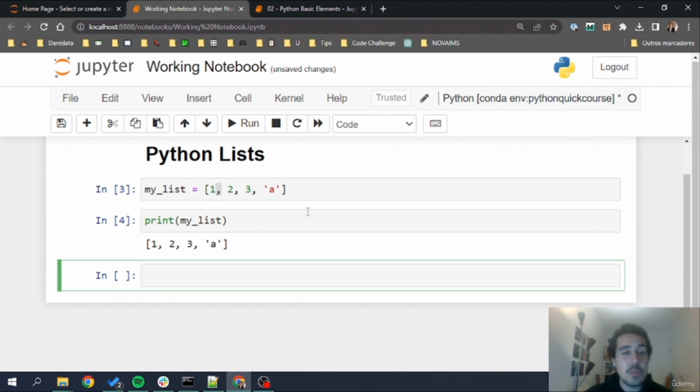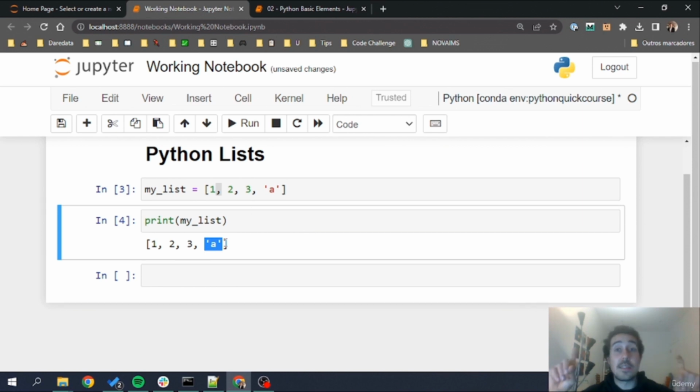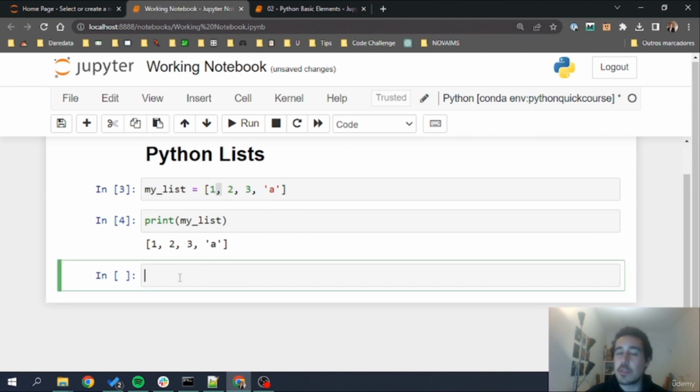Now, as you may notice when I've printed this list, the last element contains single quotes. And that's because this element is still a string. Okay, it didn't change into any number just because I have numbers before. That's a very, very interesting thing about lists. Now, how can I index a list? Well, I can index a list using, for example, my list, opening square brackets next to my list.